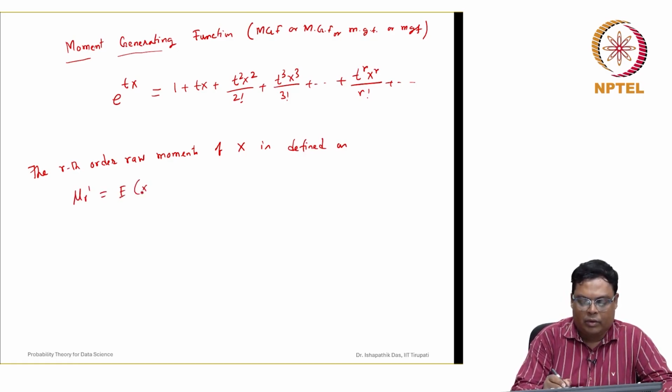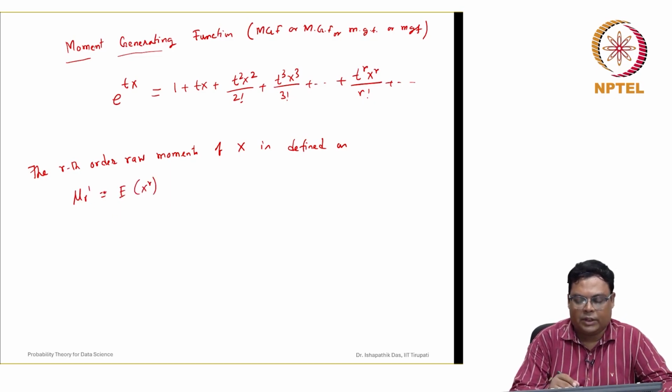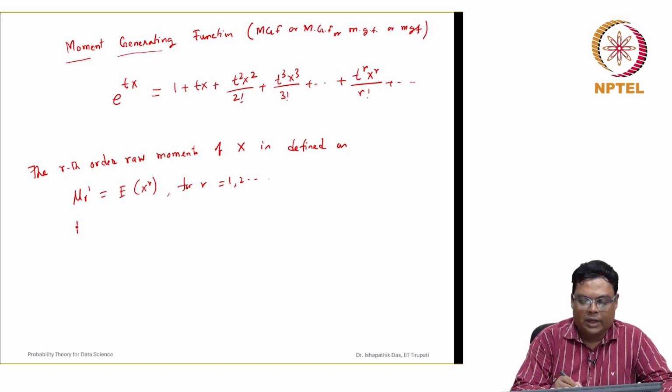You can recall that this is the notation we followed for r equal to 1, 2, like this. For the expected value of X to the power 0, mu 0 dash, you can also define it, and this is nothing but 1. So, now we can say that mu 0 dash is equal to 1 and mu 1 dash is the expected value of X. In this way it is defined.